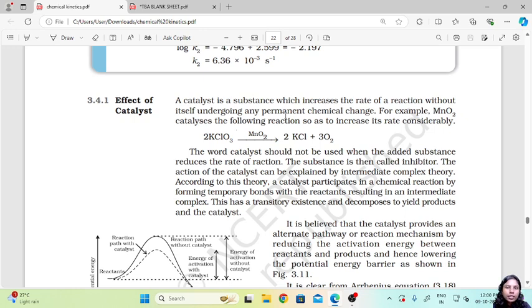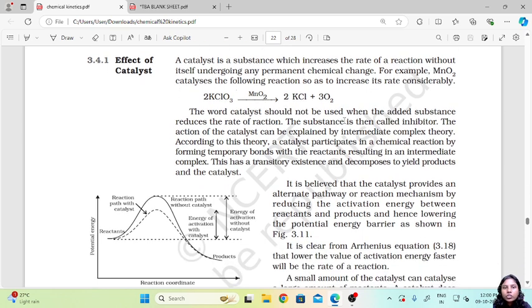So what is a catalyst? A catalyst is basically a substance that increases the rate of the reaction without actually being involved in the reaction. Even if it is present in the reaction, it won't participate in the reaction. It will just increase the rate of the reaction without participating. A catalyst is a substance which increases the rate of a reaction without itself undergoing any permanent chemical change. So the catalyst is not changing at all. It remains in its original form throughout the reaction, but it just increases the rate of the reaction.